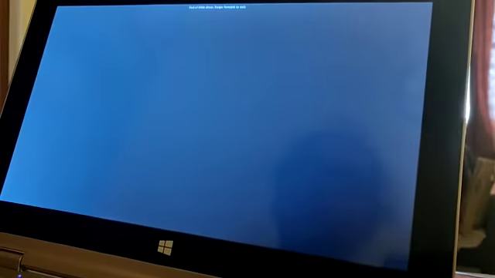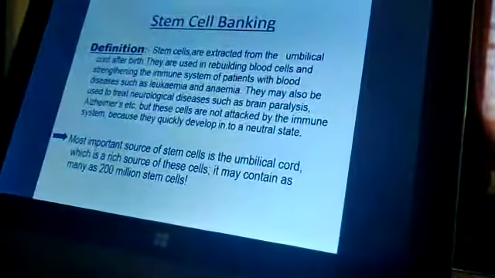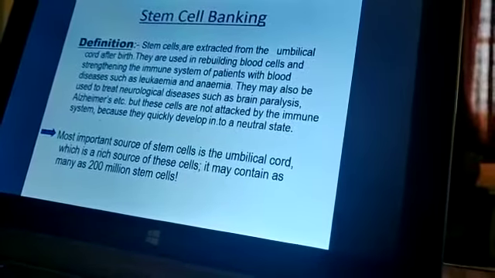So I think this is the elementary knowledge of the stem cells.